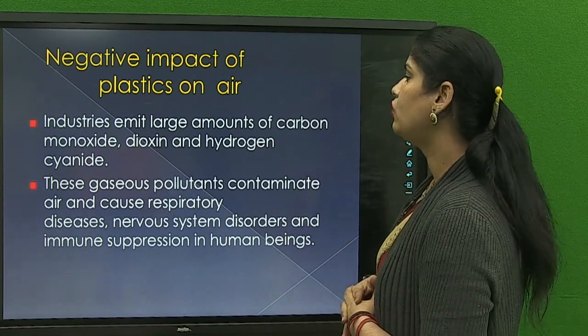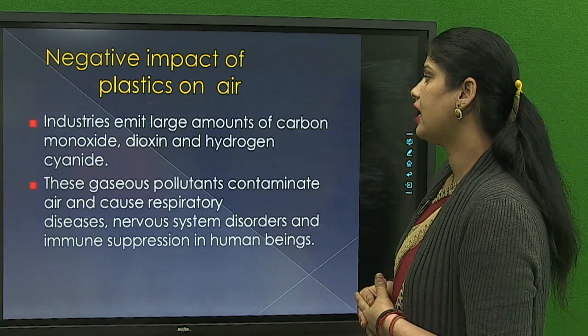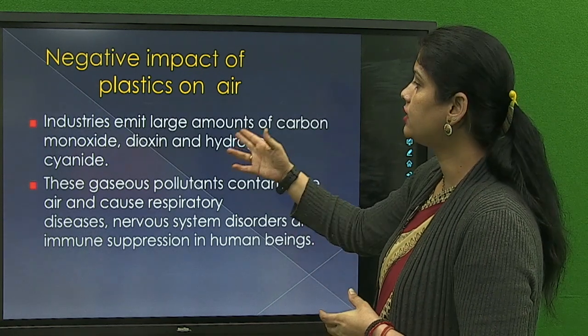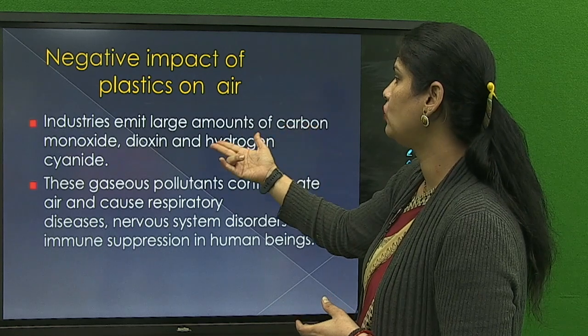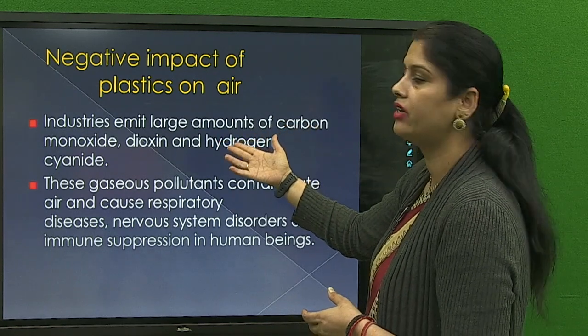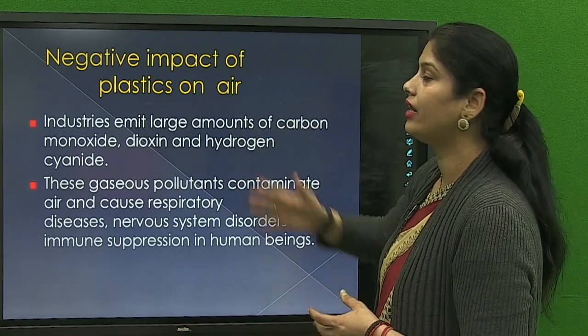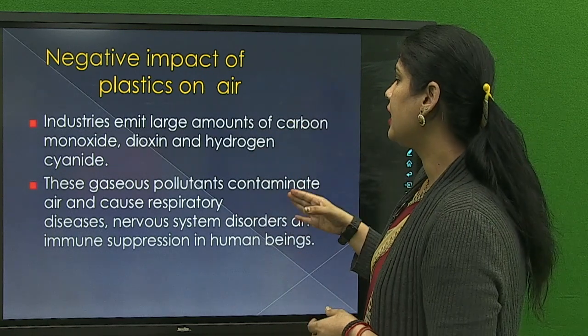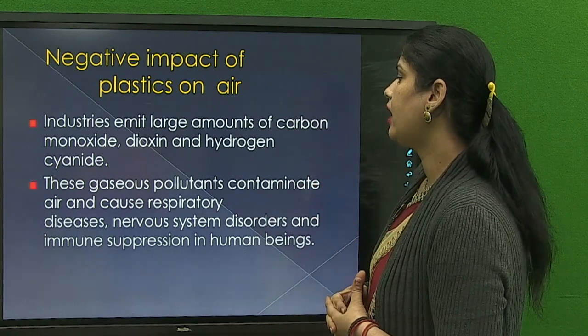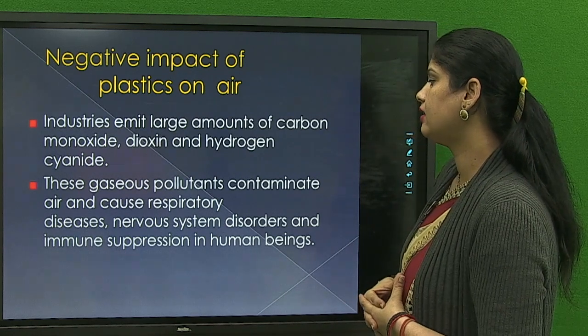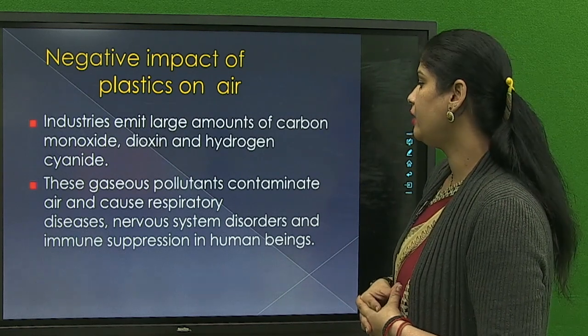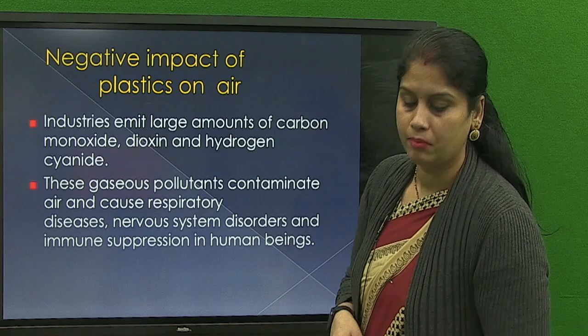Now the negative impact of plastics on air. Industries emit large amounts of carbon monoxide, dioxin and hydrogen cyanide. These three compounds are very poisonous, so they directly affect the air, and these gaseous pollutants contaminate air and cause respiratory diseases, nervous system disorders and immune suppression in human beings.